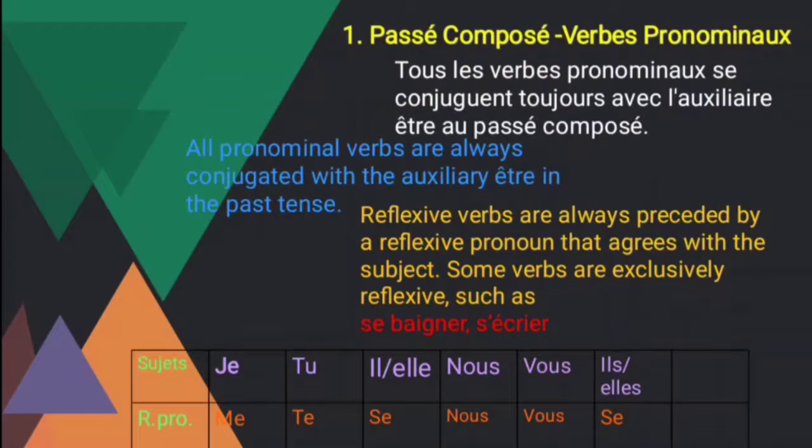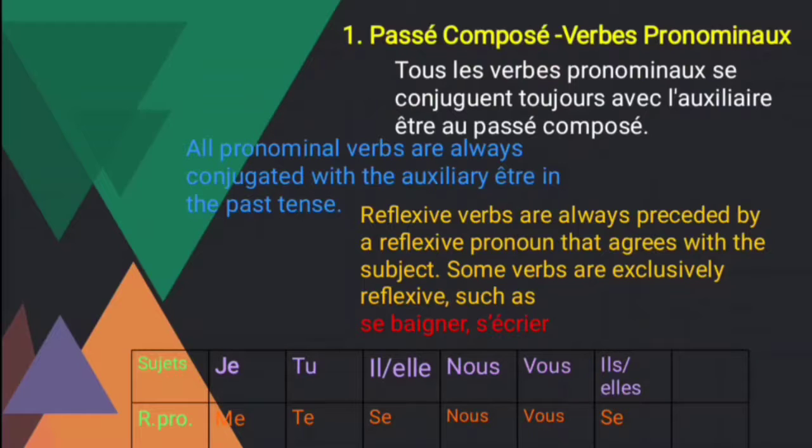That is the pronominal verb. So that is the reflexive pronouns also. Tous les verbes pronominaux se conjuguent toujours avec l'auxiliaire être au passé composé. It means all the pronominal verbs are always conjugated with être in the past tense.